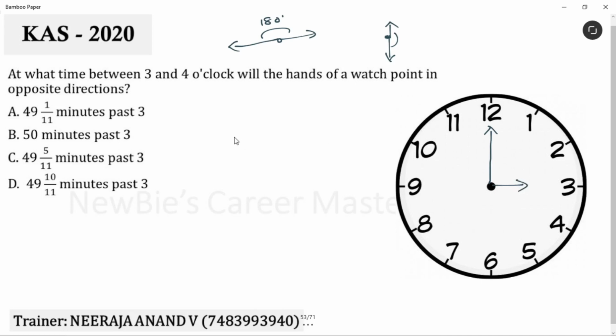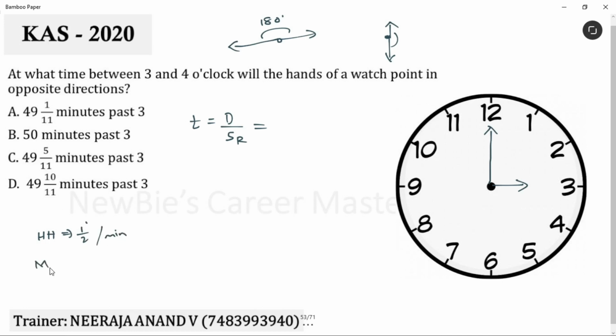Now, to solve this question, we have to use the relative speed concept. See, time is equal to distance by relative speed. Let's calculate the relative speed now. To get the relative speed, first we need to get the speed of the hour hand and the speed of the minute hand. Every minute, the hour hand covers 1 by 2 degree. 1 by 2 degree per minute.